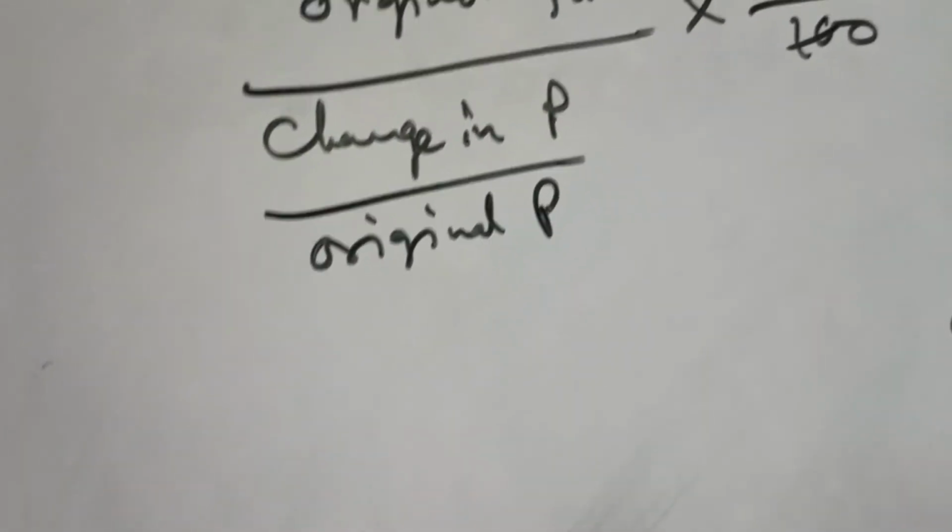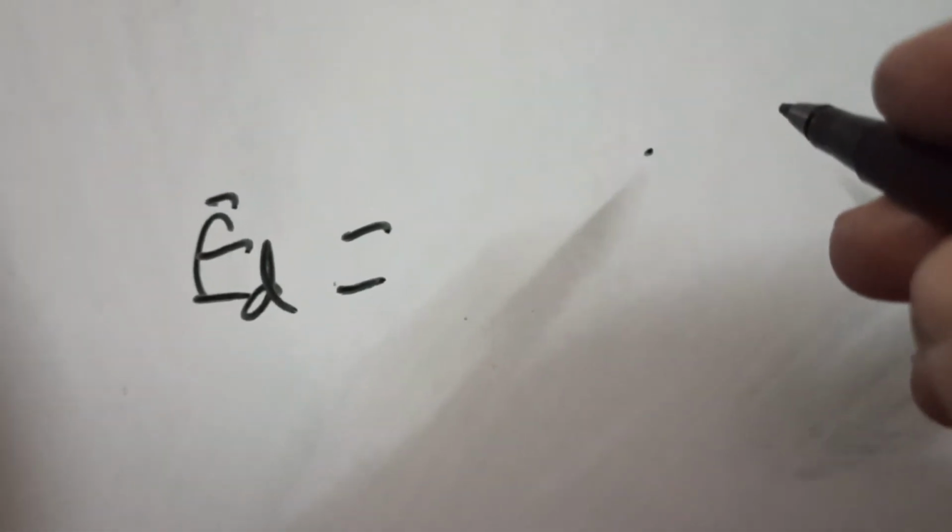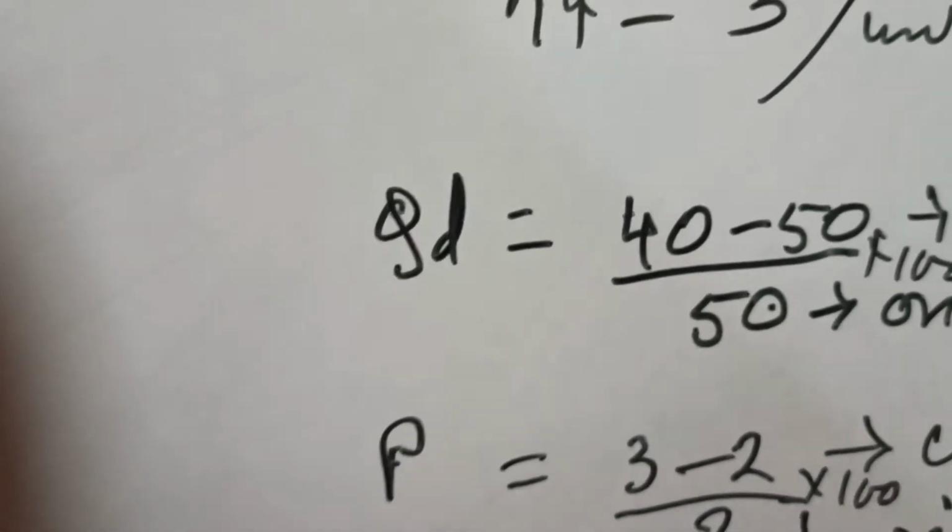Now, what would be the elasticity? Elasticity of demand would be percentage change in quantity demanded divided by percentage change in price, this is into 100 and this is into 100.